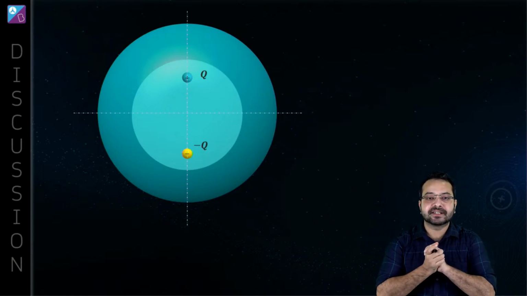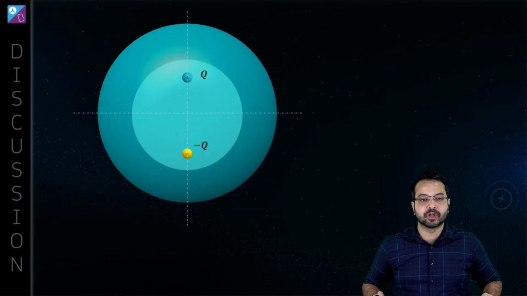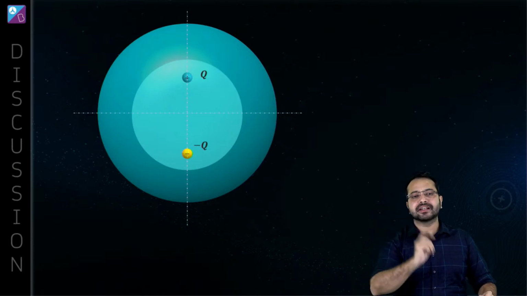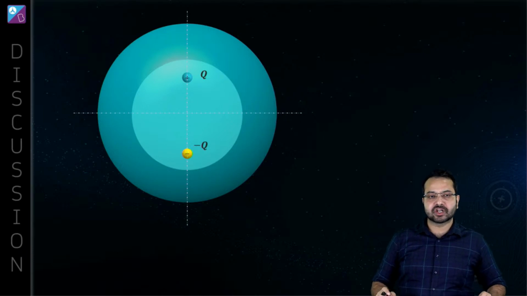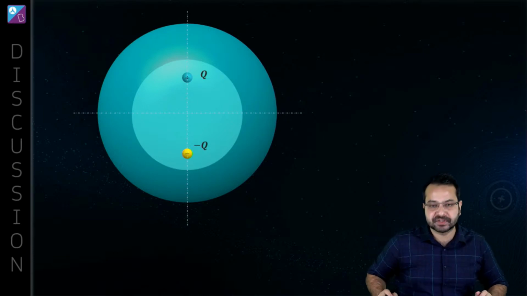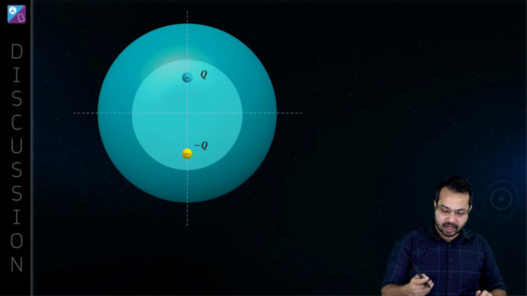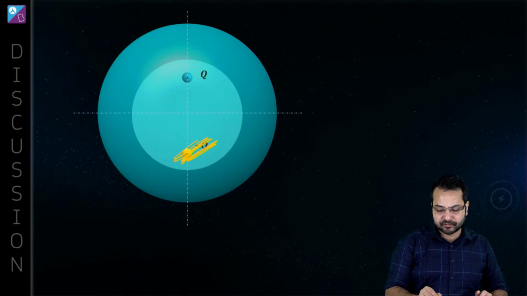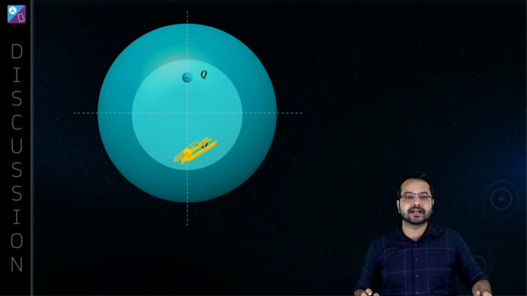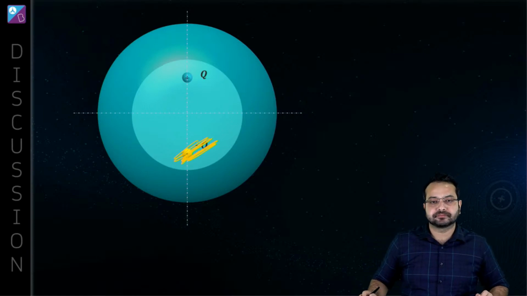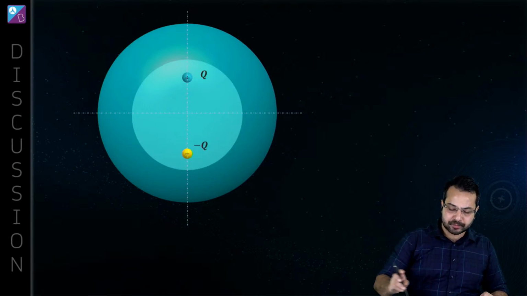Okay, as in a conductor, the charges inside will be 0. Not necessarily, Satya. The charges inside need not be 0. It's not a condition. Suppose I take out this charge. I remove this charge. Then what is the charge inside? The charge inside is q. So not really, the charge inside shouldn't be 0.